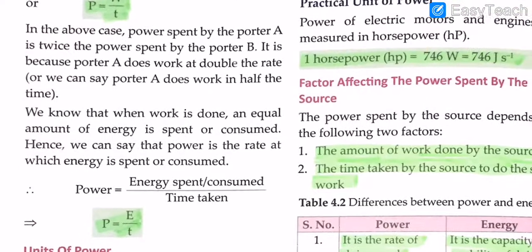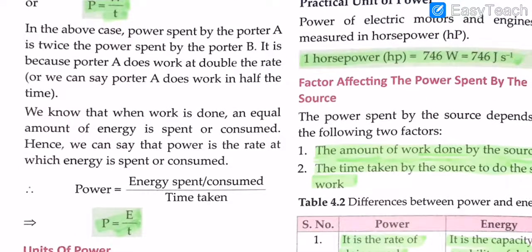So let me explain this to you. In the above case, definitely porter A took half the time. Porter A took only 1 minute, while porter B took the whole of 2 minutes. So we can say that porter A does work in half the time of porter B. You agree with me? And we know that when work is done, an equal amount of energy is spent or consumed. Definitely, because the amount of energy that is possessed by the body, only that much work the body will be able to do, and the capacity of work that we have inside us, we can only do that much work. So that is why we can say an equal amount of energy is spent or consumed. Again, you agree with me?